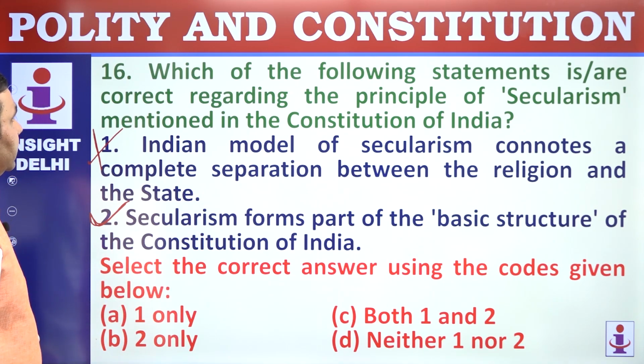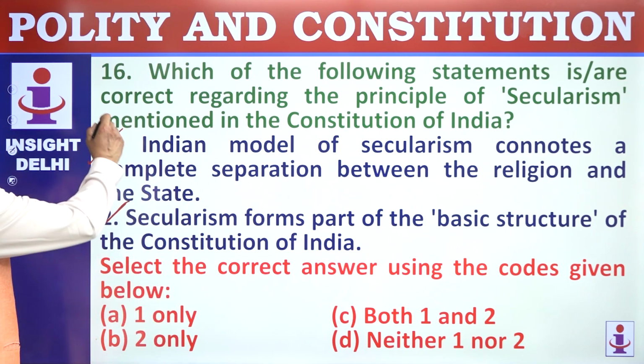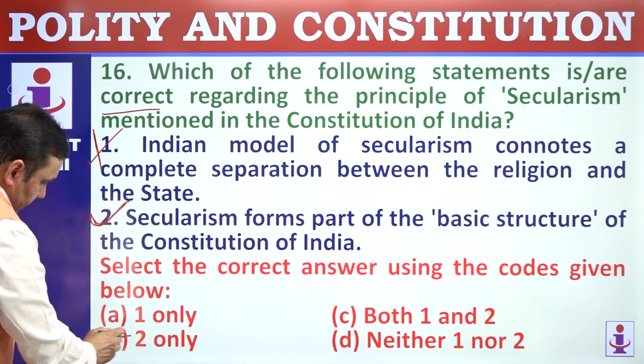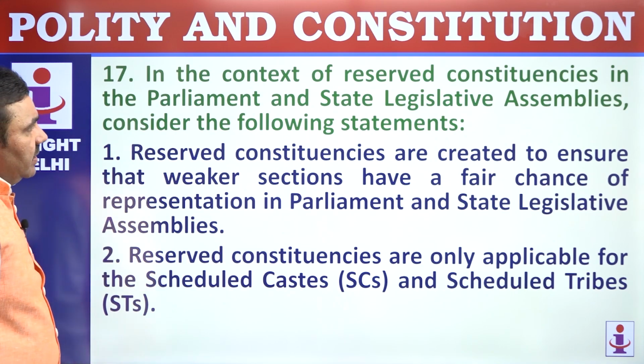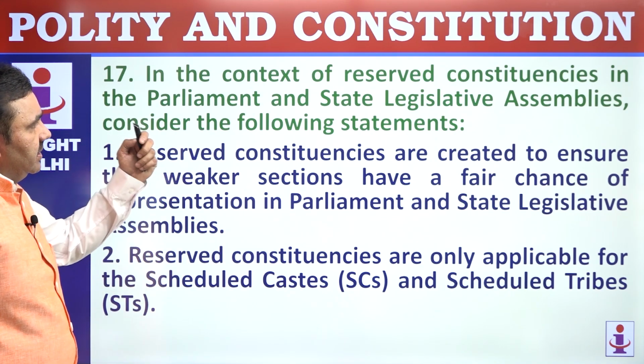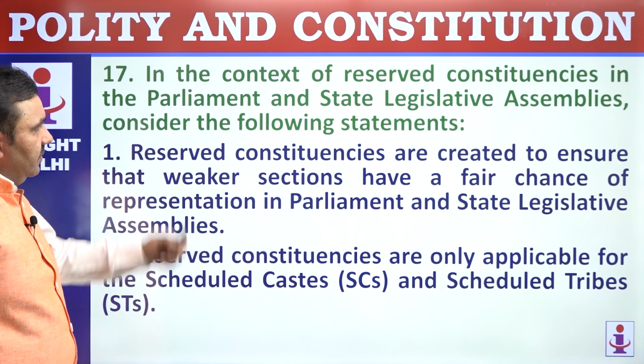Is R correct? So you need to find correct ones, only 2, that is B. Question number 17. In the context of reserved constituencies in parliament and state legislative assemblies, consider following statements.